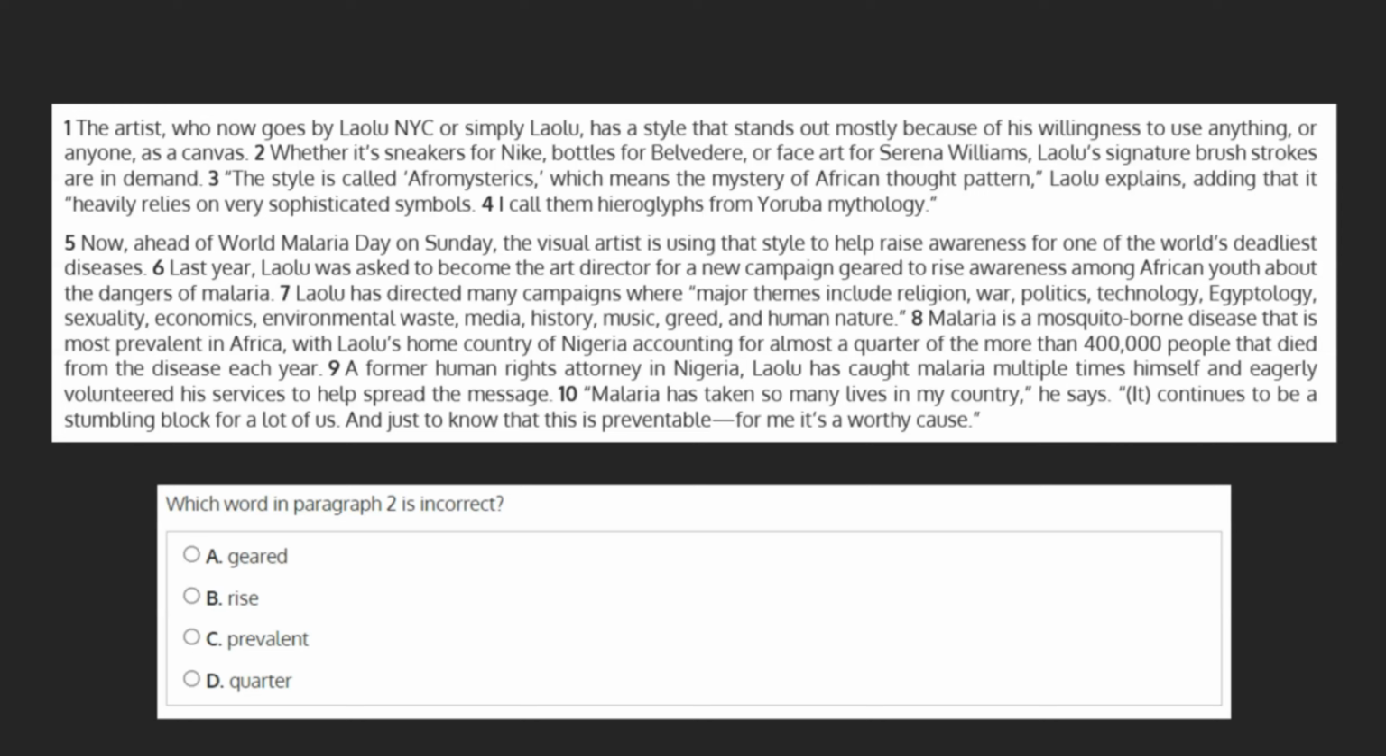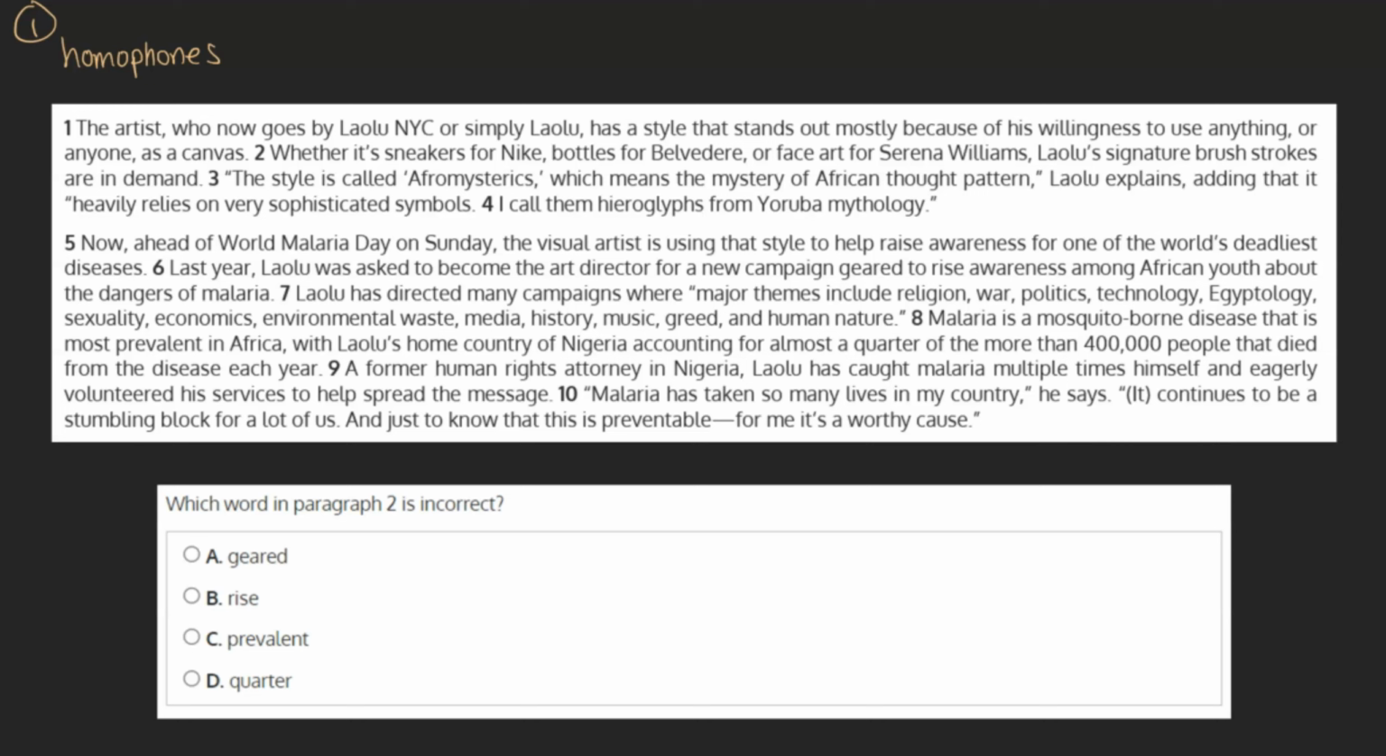Which word in paragraph 2 is incorrect? A. Geared, B. Rise, C. Prevalent, or D. Quarter? With a question like this one, when we're being asked to select a single word that's incorrect, the first thing we want to do is see if there are any homophones in our choices.